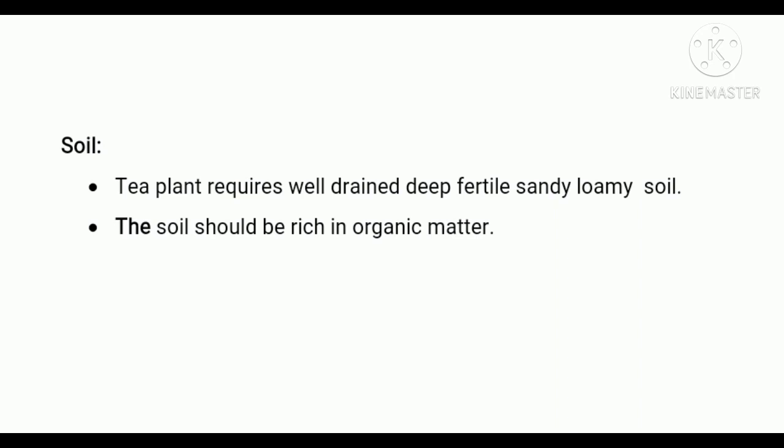The soil should be rich in organic matter and in iron content. Phosphorus and potash content in the soil imparts special flavors to the tea. Nitrogen in fertilizers is applied to increase the yield.